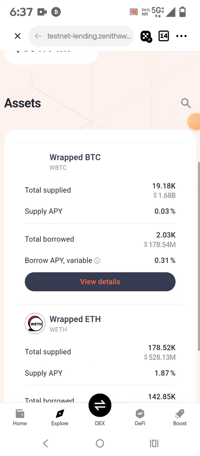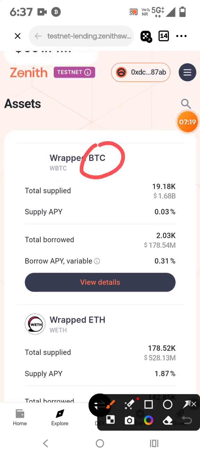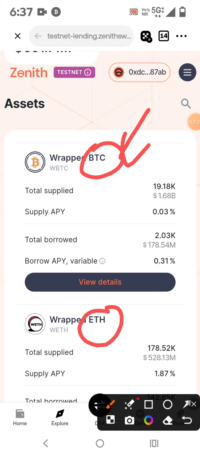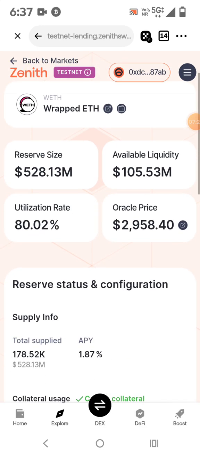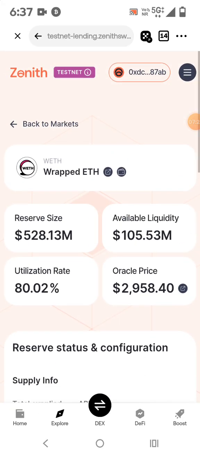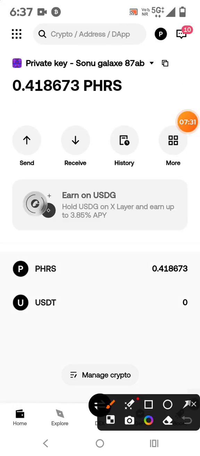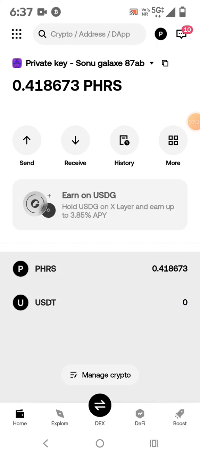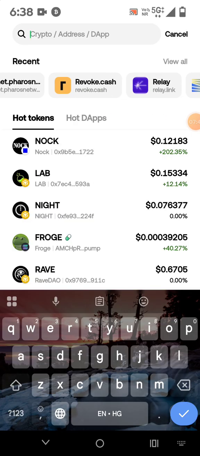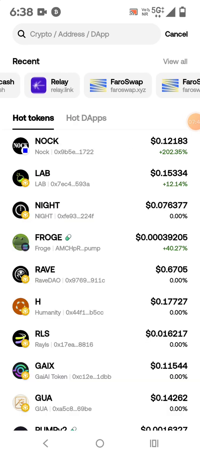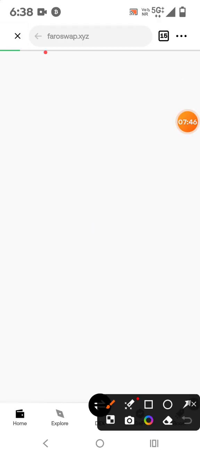So friend, here we need to wrap either BTC or ETH. हमको यहाँ पे BTC या ETH को क्या करना पड़ेगा, स्टेक करना पड़ेगा. But here, if you will see, I have not ETH or anything. So what we will do here, we will open Pharos. You can see that pharoswap.xyz, right? So let me show you.